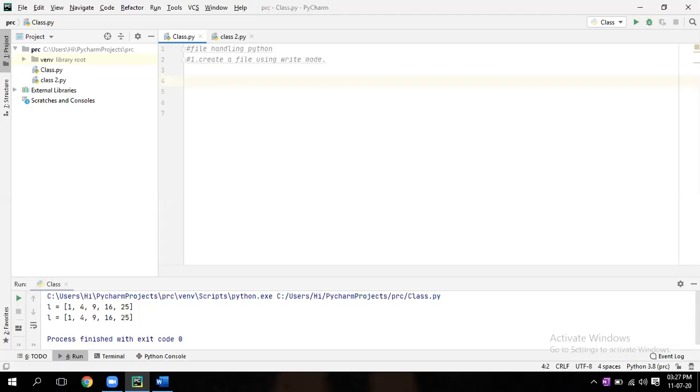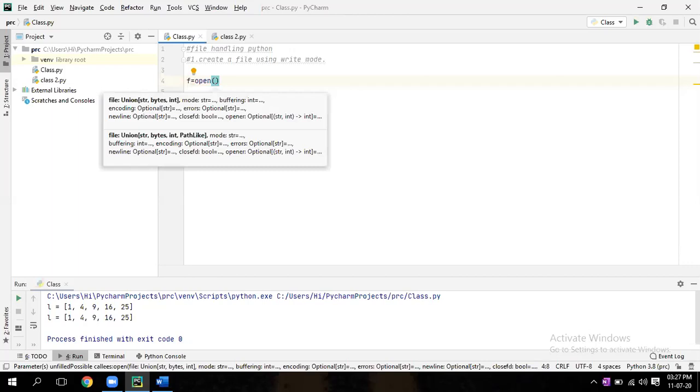Okay, so the new topic is file handling in Python. The first one is to create a file using write mode. Let's write f equal to open, bracket start, give some file name, f1.txt.